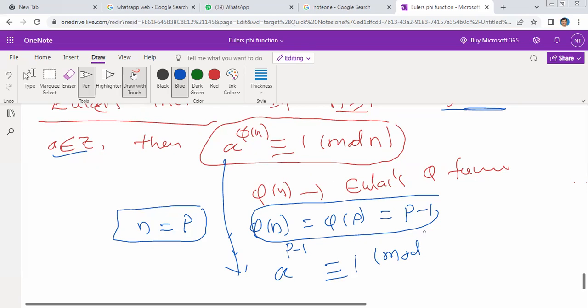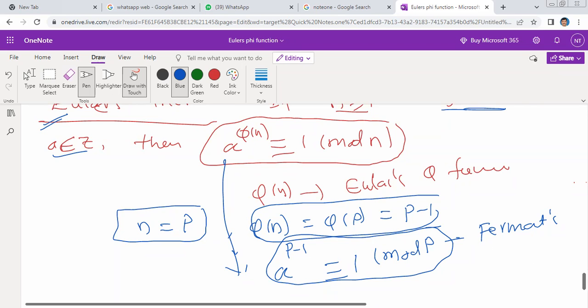What is our n? Here we took n as p. Therefore, this is called Fermat's theorem. Fermat's theorem is a particular special case which is generated from Euler's theorem. We can write it from Euler's theorem.